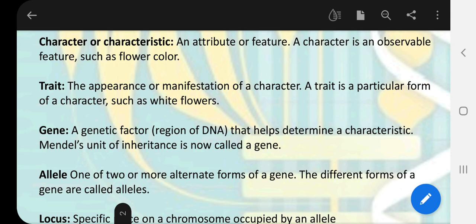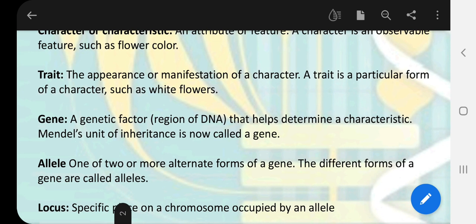Now, as we have seen, any character comes in various forms, and those forms are called traits. In the same manner, genes also come in different forms, and different forms of genes are called alleles. So what is an allele? An allele is a particular form of any gene.